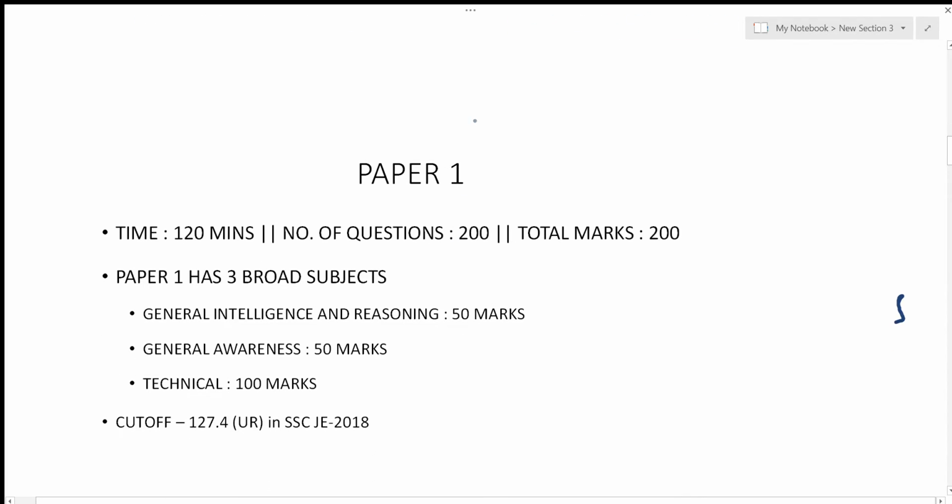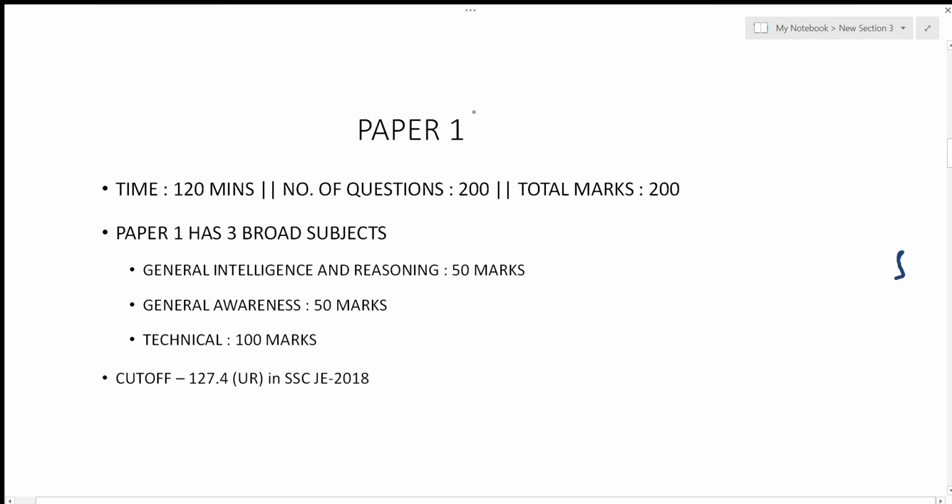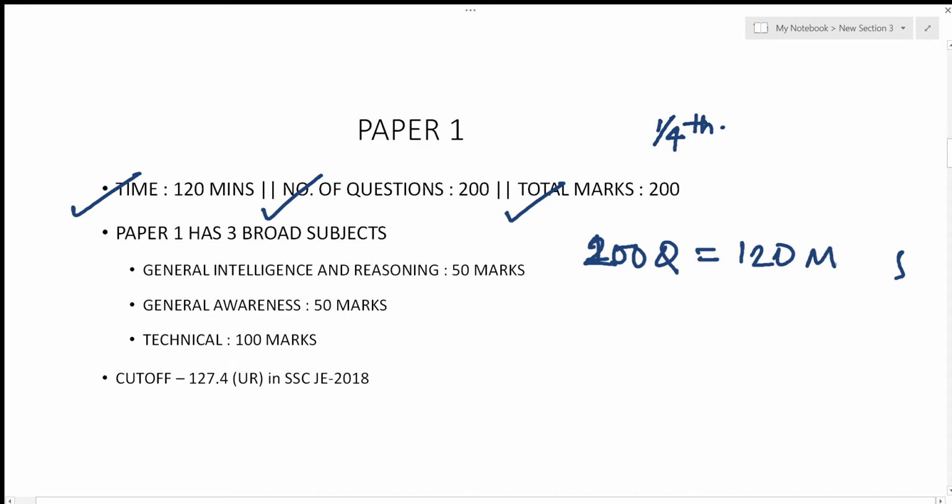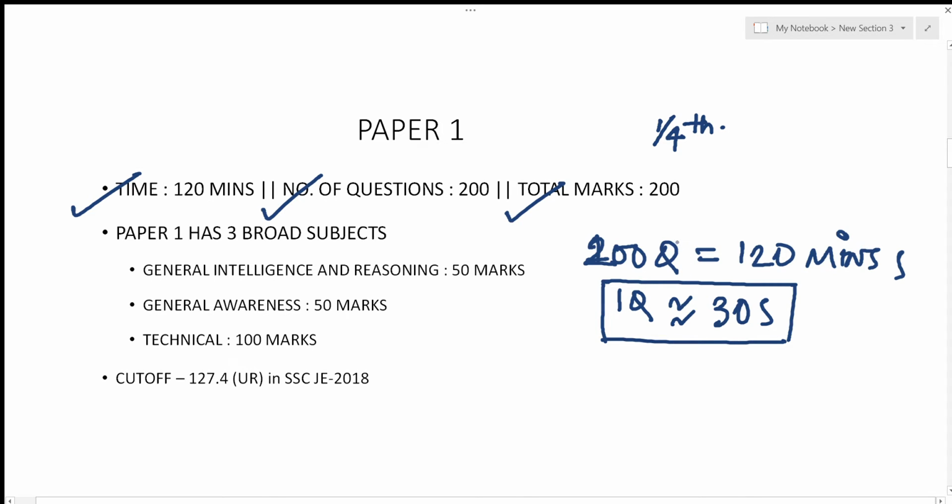So let's start. In paper 1, the time given to you is 120 minutes, or 2 hours, and the number of questions is 200. The total marks is also 200, and you have a penalty of 1/4 marks for every negative answer that you give. Now, for 200 questions you are given 120 minutes. So for one question you have around 30 seconds. You cannot spend more than 30 seconds on one particular question.